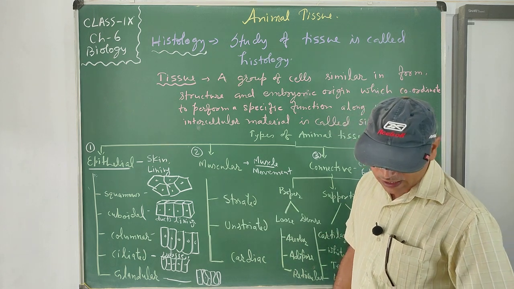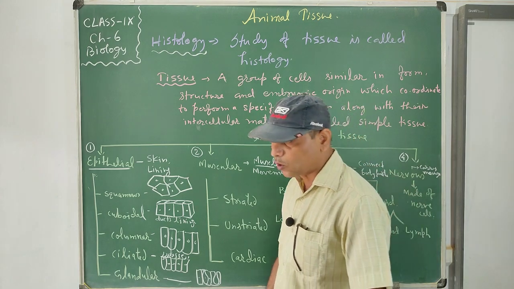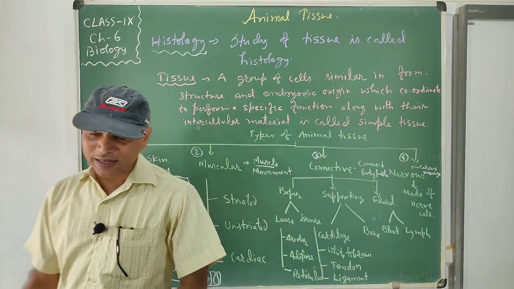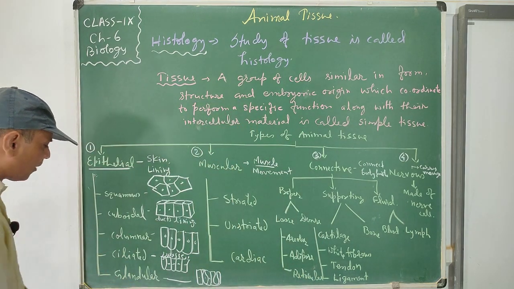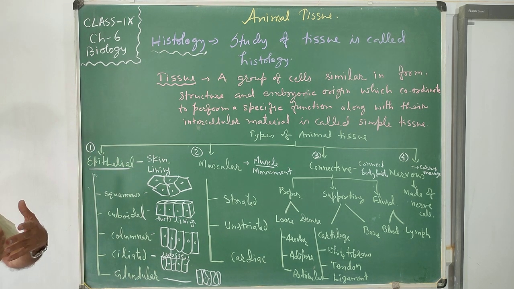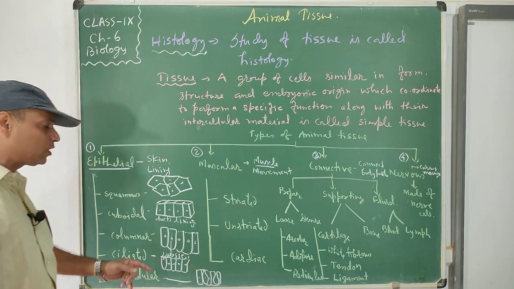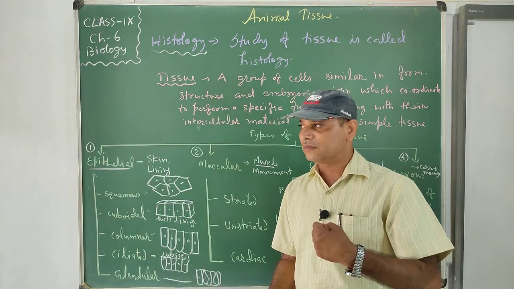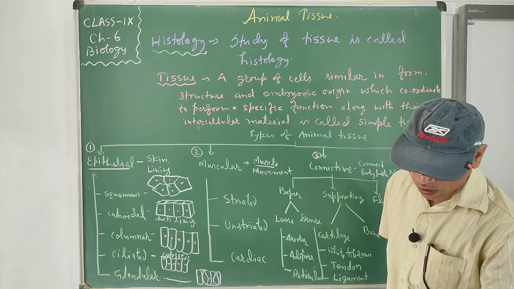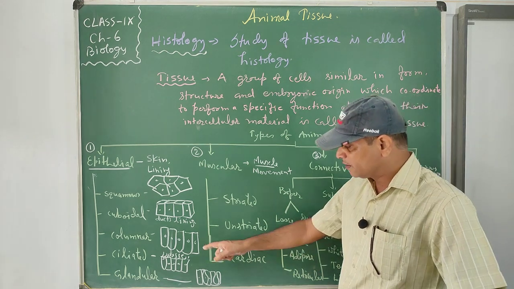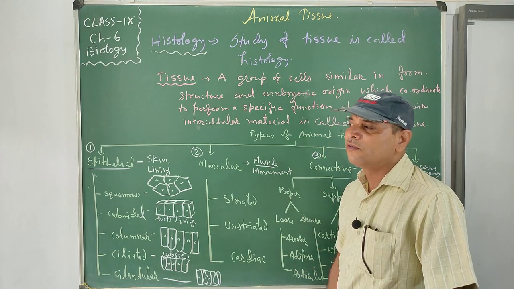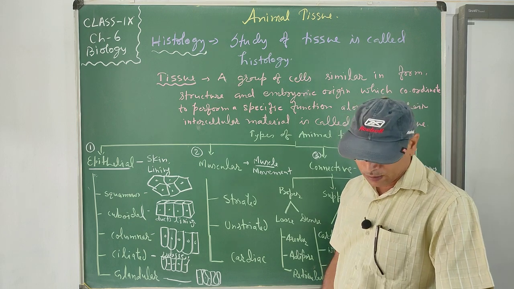Ciliated epithelium is present in the respiratory tract passage, oviduct and spinal canal. It means the oviduct and respiratory tract have ciliated epithelium. So they have cilia. With the help of the cilia, they can remove the things which are not useful for the body. So flow of fluids in a particular direction is the main function of the ciliated epithelium, and they allow the unwanted things to go out from the passage, from the body parts.